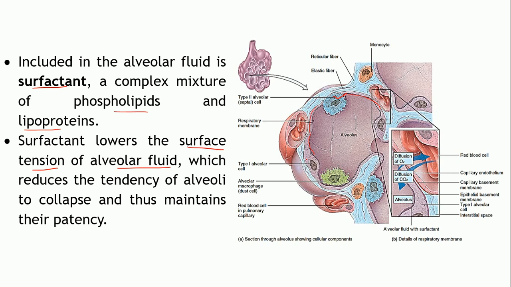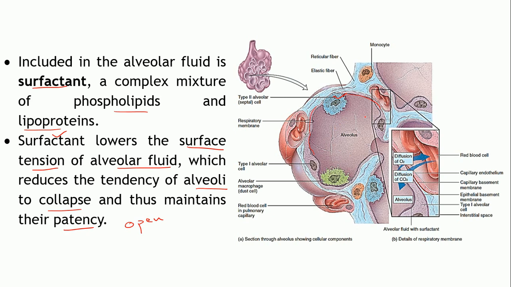This reduction in the surface tension by the surfactant reduces the tendency of the alveoli to collapse. Otherwise the alveoli will collapse because there is a fluid present, and it will tend to stick to each other. So surfactants help in maintaining the patency, that is, keeping the space open.